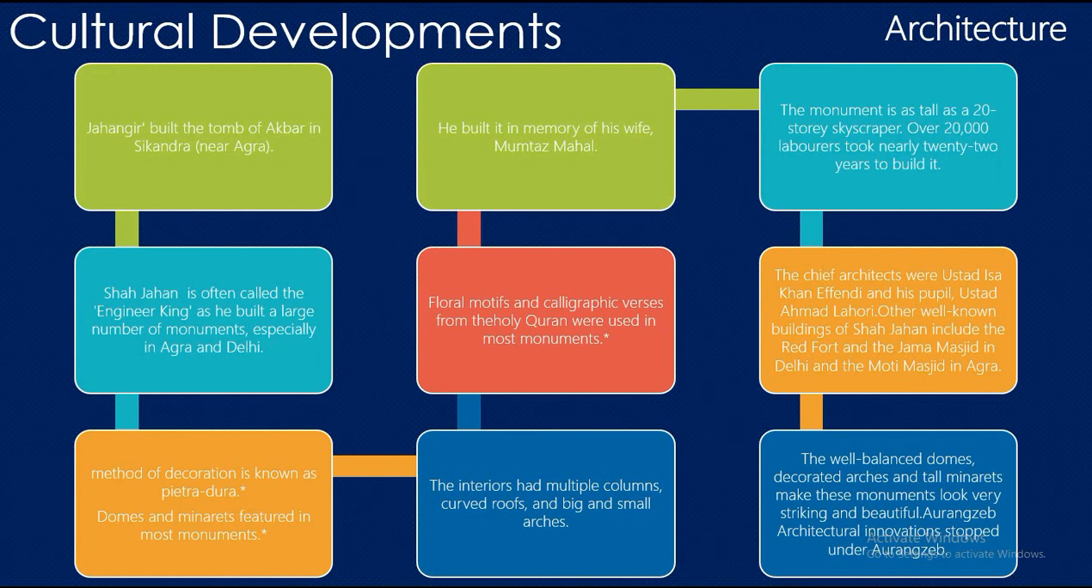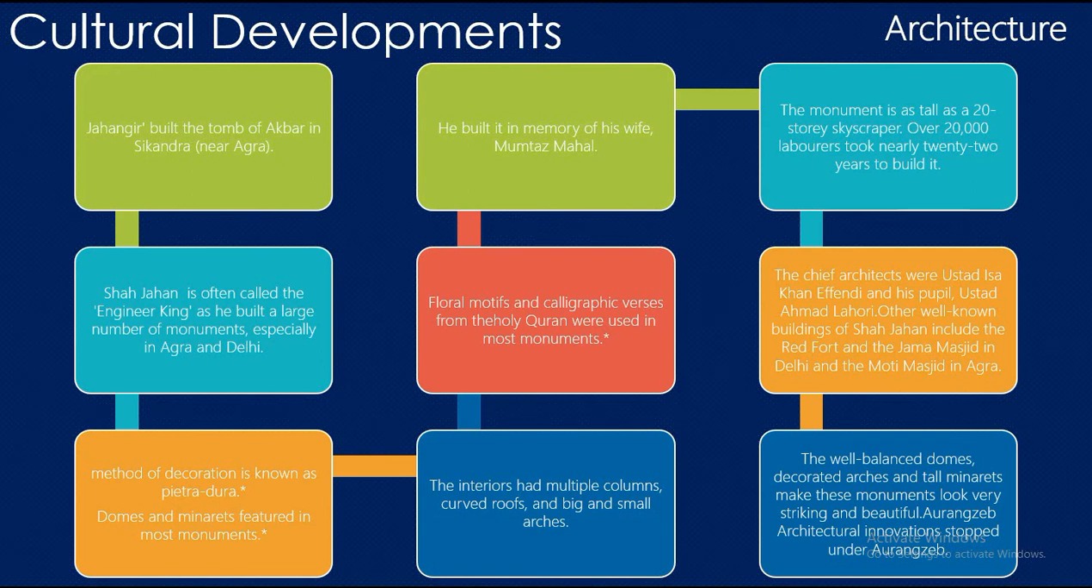Shah Jahan is immortal for his most famous creation, the Taj Mahal in Agra. He built it in the memory of his wife Mumtaz Mahal. The monument is as tall as a 20-story skyscraper. Over 20,000 laborers took nearly 22 years to build it. The chief architects were Ustad Isa Effendi and Ustad Ahmad Lahori.